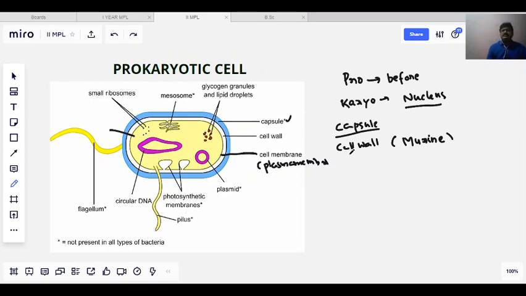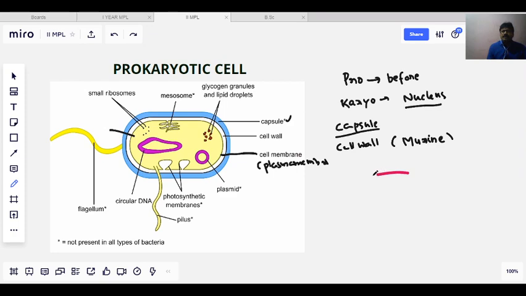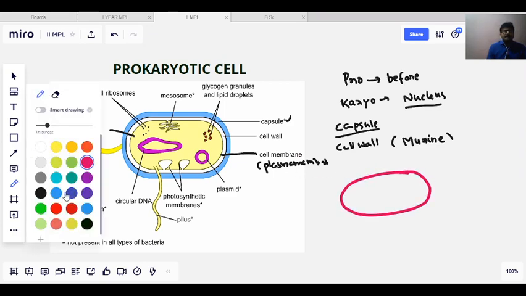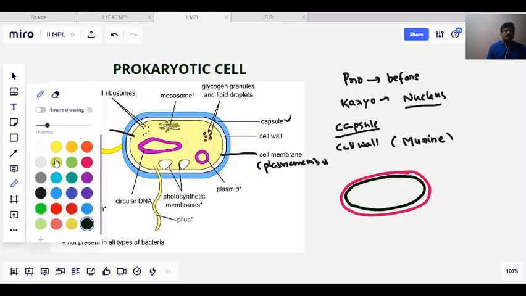Once again I draw the diagram. This is the outermost capsule, and below the capsule there is a cell wall, which is made up of murein. Below the cell wall there is a plasma membrane.